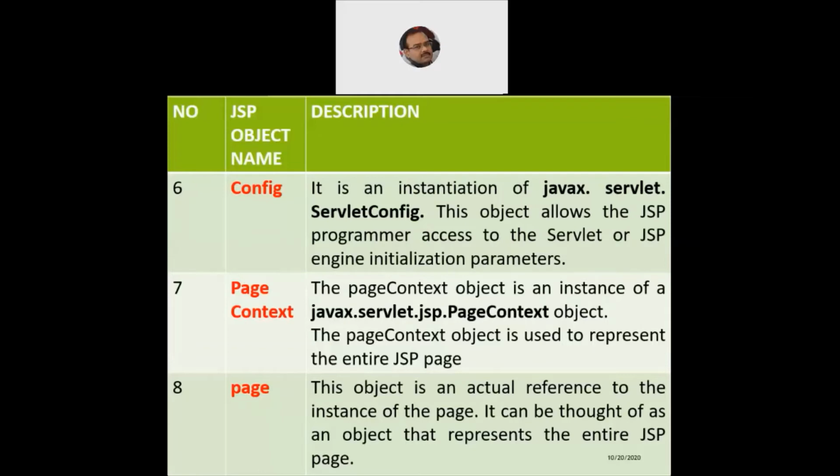When we say less than and the percentage symbol, then we refer to Java code embedded in a JSP page. When we say less than symbol, percentage, hyphen hyphen, that means we are referring to the JSP comments. And when we say less than percentage and the equal to assignment operator, that means we are referring to the JSP expressions. So these are the different syntaxes which we need to remember while writing any of the JSP pages.